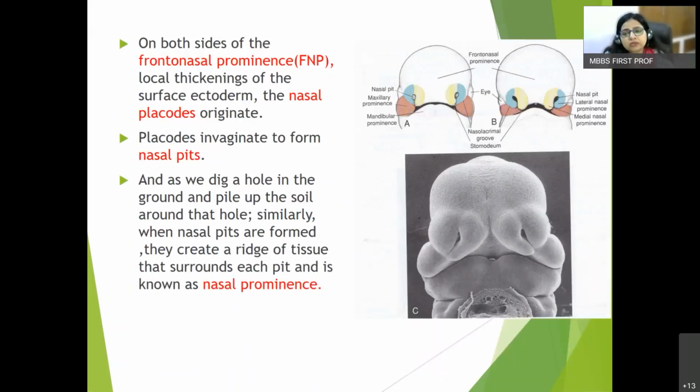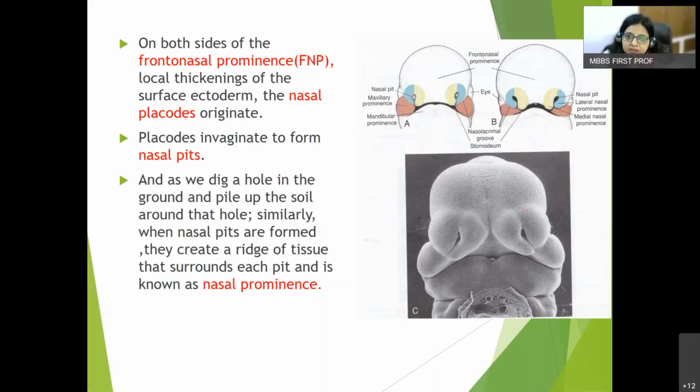Now when this pit is formed, it is like when we dig a hole in the ground, we want to plant a tree, we dig a hole in the ground and we pile up the soil around that hole. So similar feature appears here that the nasal pit, when it is formed, the ridge of tissue is elevated on both the sides. Now this ridge of tissue is divided into 2 parts. This is medial nasal prominence and this one is lateral nasal prominence. So medial nasal prominence and the lateral nasal prominence, they both develop from the frontonasal prominence.